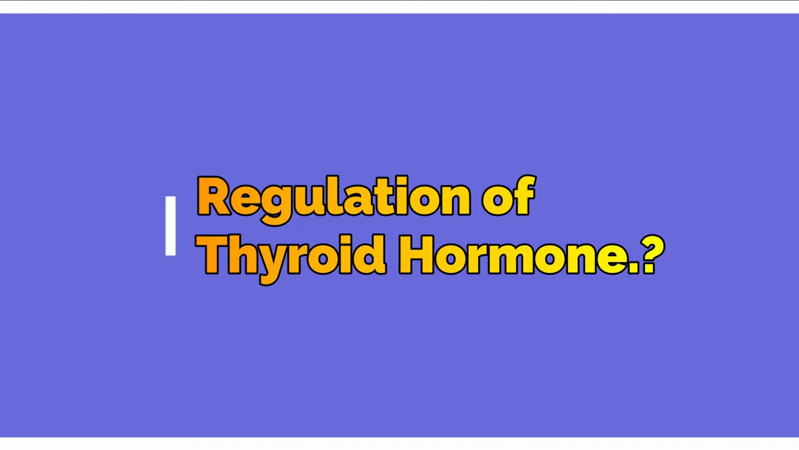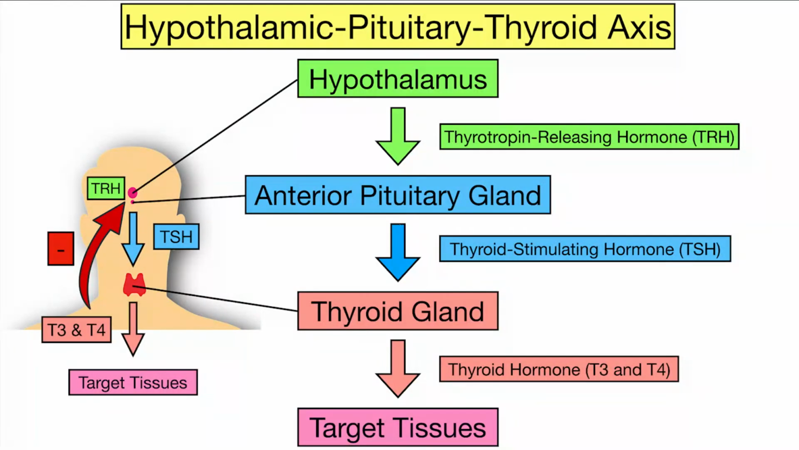Let's discuss the regulation. How does the regulation of the thyroid hormone occur? First, the hypothalamus produces thyrotropin releasing hormone, TRH, which acts on the anterior pituitary thyrotropes and increases the release of TSH, thyroid stimulating hormone. Now the thyroid stimulating hormone will act on the thyroid gland and increase the synthesis of T3 and T4, and T3 and T4 will act on the end organ.